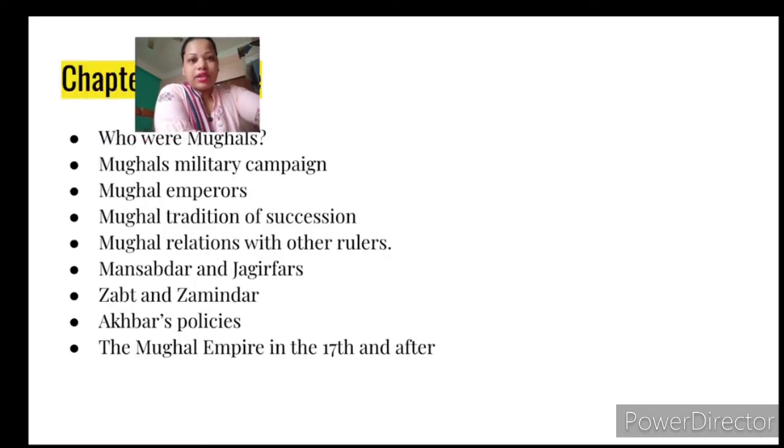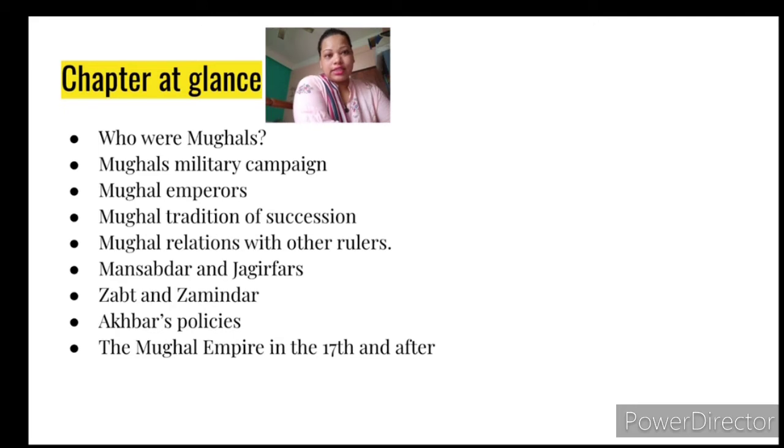Before starting the chapter, these are the topics that we are going to study: who were the Mughals, Mughal military campaigns, Mughal emperors, Mughal traditions of succession, Mughal relations with other rulers, Mansabdars and Jagirdars, Zabt and Zamindars, Akbar's policy, and the Mughals in the 17th century and after. These topics are of great importance, and we shall study them to know better how the Mughals controlled Delhi, and after the control, what administration and supervisory formulas or steps were being taken to run Delhi.